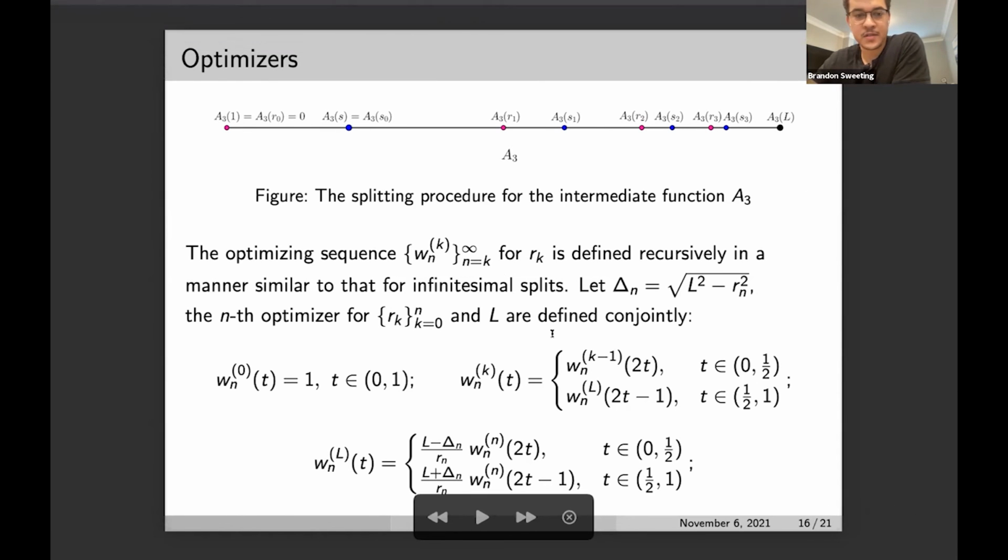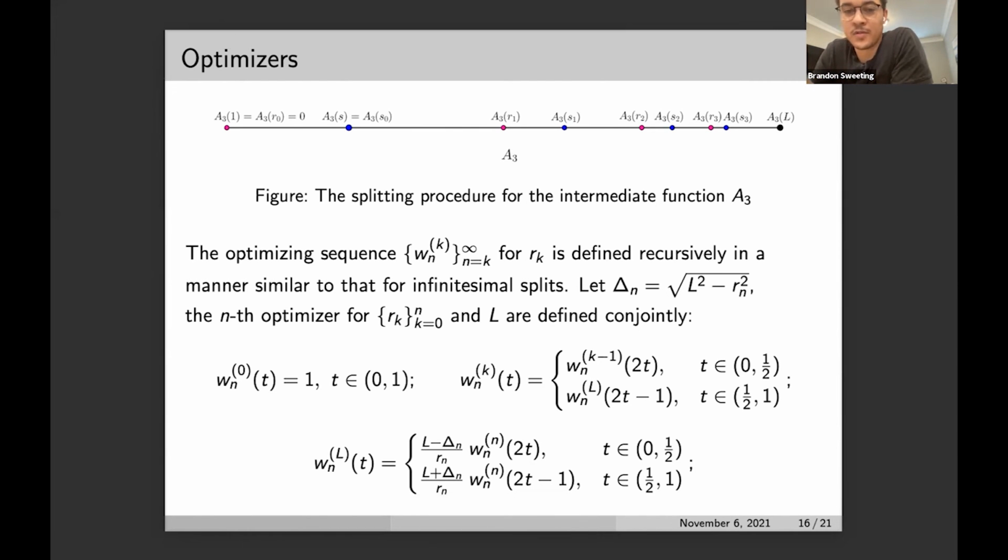So we're able to construct optimizing sequences for these magenta points. The optimizing sequence for each Rk is defined recursively in a manner that's similar to the case for infinitesimal splits. So if delta n is as defined here, then the nth optimizer for the Rk from 0 to n and L are defined conjointly, right? The nth optimizer at R0, which is 1, is just the constant function 1. And then the nth optimizer at Rk is defined as a concatenation of the nth optimizer at L and at Rk minus 1.